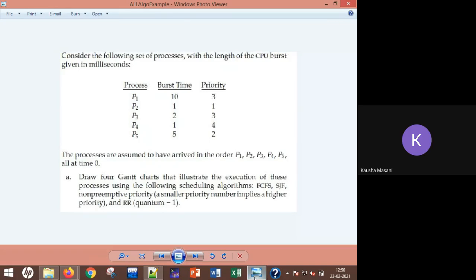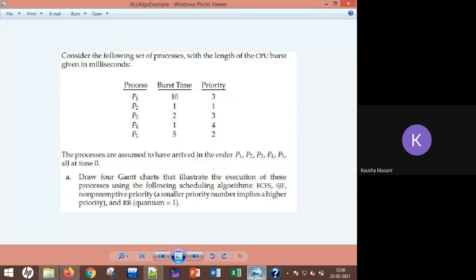Burst timing 2, so 2 plus 2, 4. So P3 is done. Now P5 and P1. P5 has the shortest burst time. So P5, burst timing 5, 4 plus 5 is 9. And P1, it is 10, so it is 19.